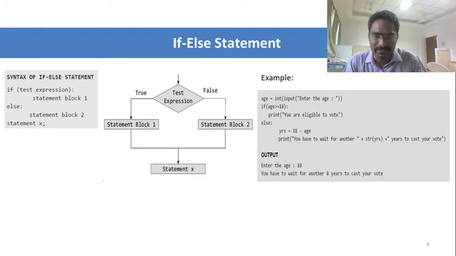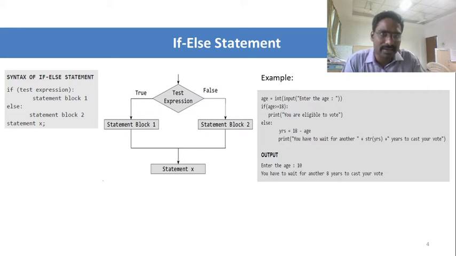If the condition is true, then statement block 1 is executed, after that it comes directly to the statement x. Or else, if the if condition fails, then it executes the else part, and after that the statement x follows. That is what they have mentioned in the flow chart. If the test condition is true, statement block 1 will be executed, or if it is false, then statement block 2 will be executed. Any one of them should be executed, and after that, statement x should be executed.